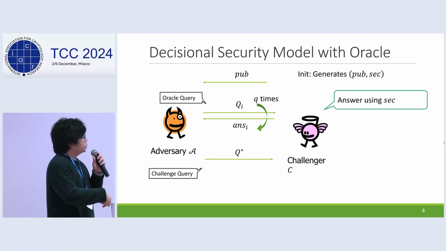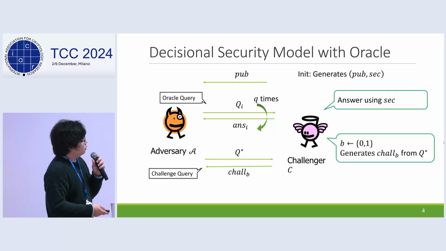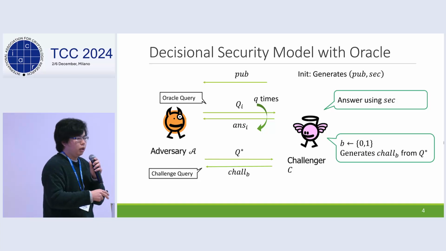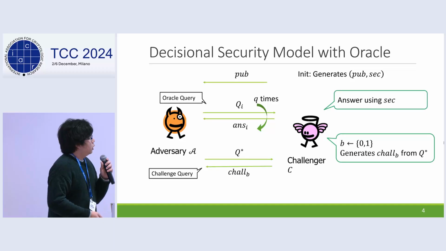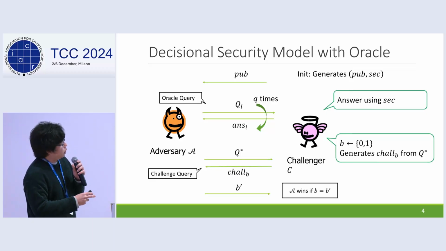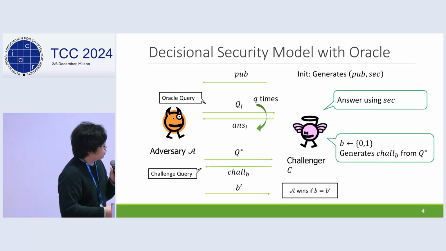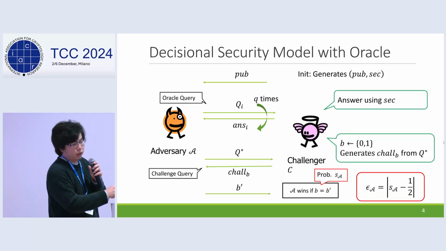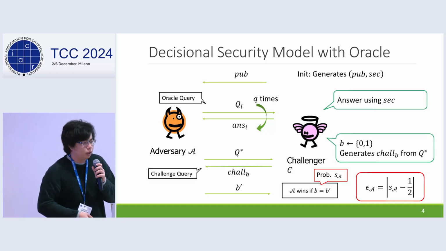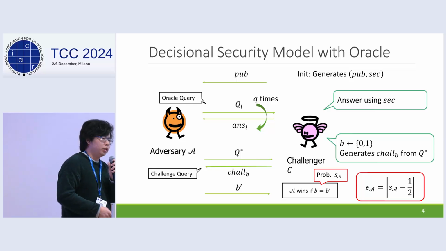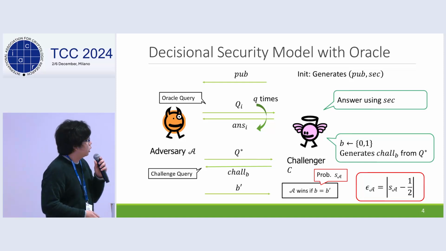And then the adversary makes a challenge query. Then the challenger picks a random bit b and generates a challenge from the random bit and the query q star. Eventually, the adversary outputs b prime, and if b prime is equal to b, then the adversary wins the game. In this game, the advantage of the adversary is given by this equation, where S_A is the winning probability of the adversary. Then to show the security, we usually construct a security reduction, solving some computational problem, which internally runs the adversary.